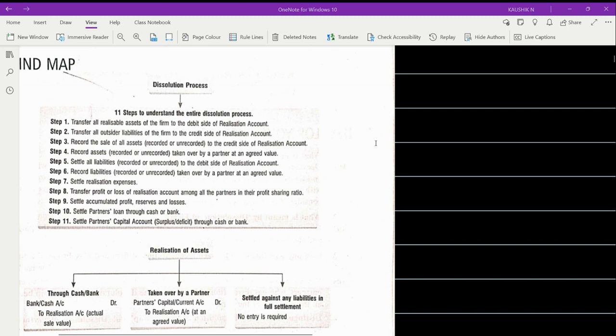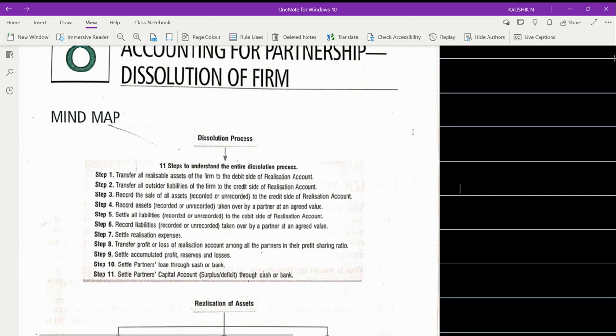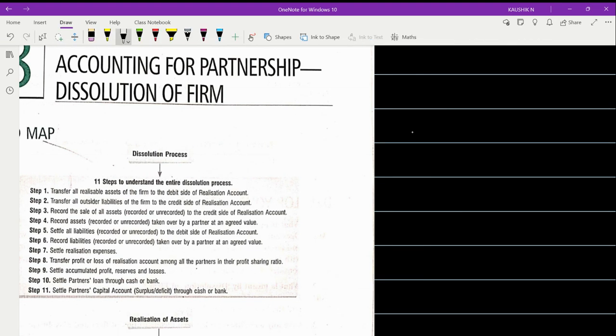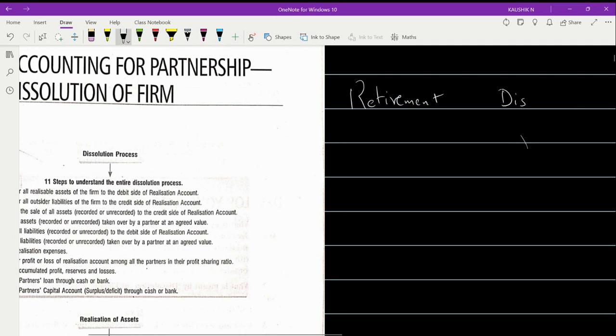Okay. So the topic we are going to discuss today is only dissolution of partnership firm. First, dissolution is the topic; before this, the topic we learned is retirement. There is a difference between these two topics, retirement and dissolution. These two topics are next to next, back to back topics.